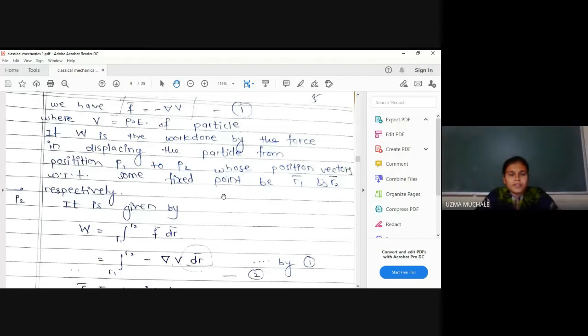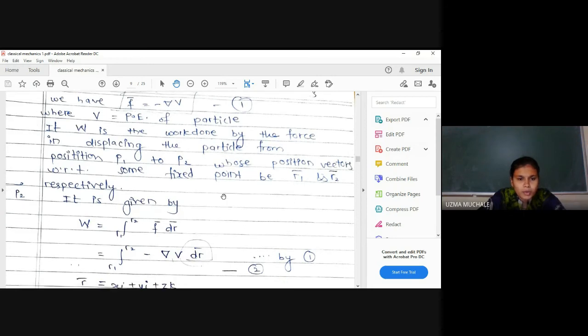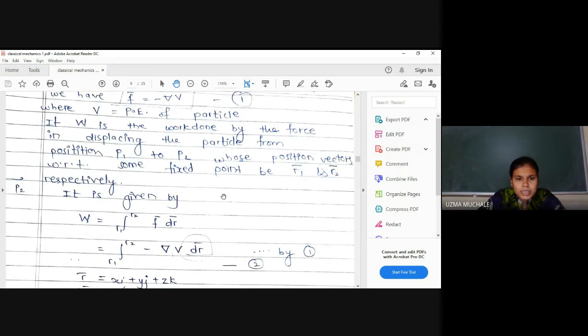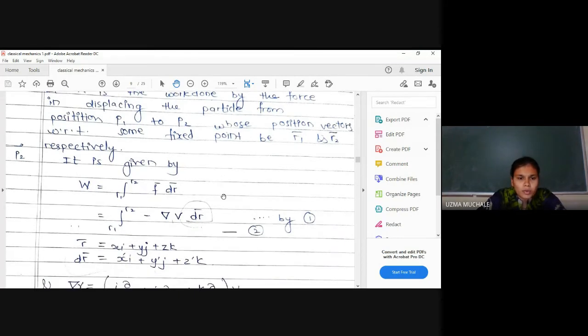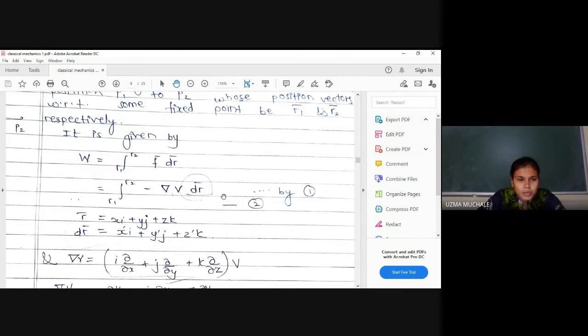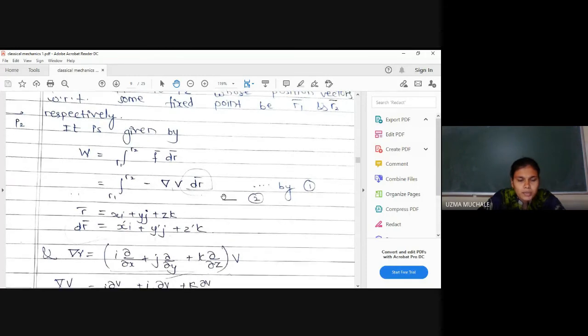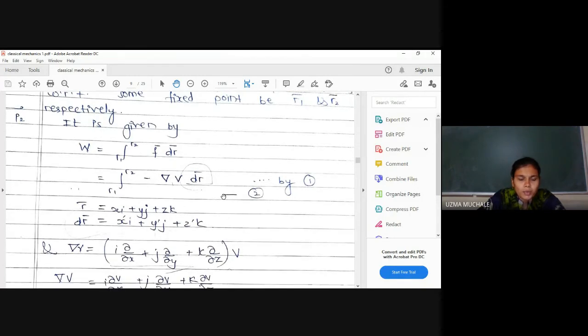So here we have F is equal to minus del V. Work done by the force in displacing a particle from position P1 to P2 with respect to some fixed point is given by R1, R2. These are the position vectors, right? From origin to R1, origin to R2. That is nothing but the position vector of the particle at positions P1 and P2. And hence, work done is nothing but force into displacement, and the displacement is from position P1 to P2, right?